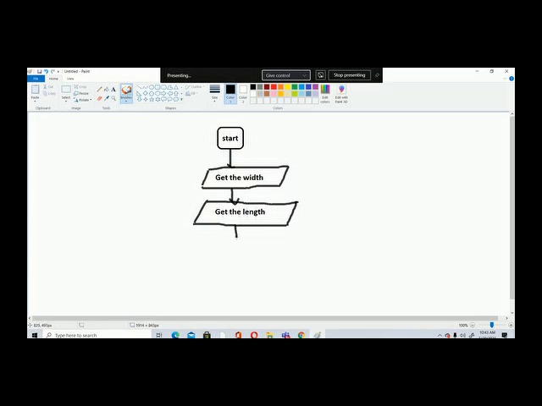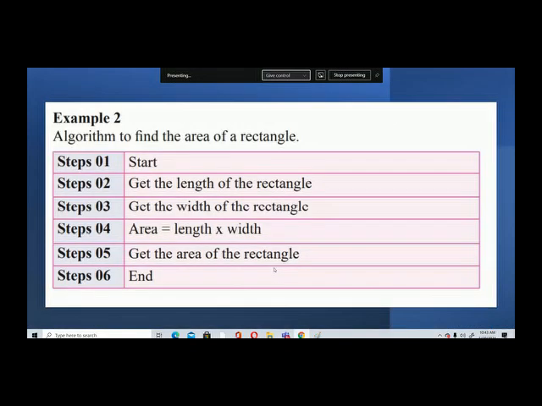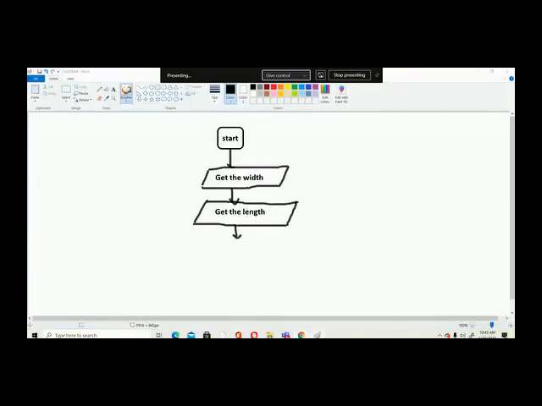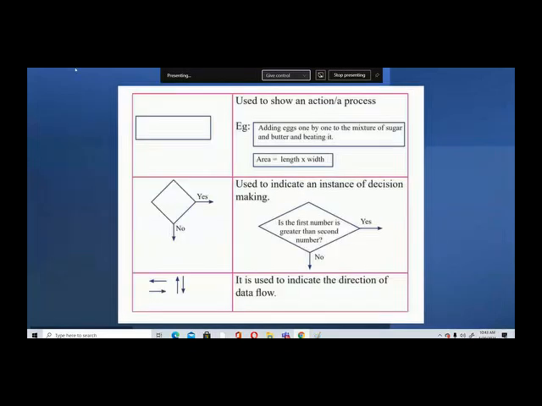Okay, right. Now we have got the length and the width. Now what you have to do next, we have to calculate the area of the rectangle. For that part we need to do this calculation. When you are doing such calculations, we use this rectangle shape. A rectangle shape is used to show an action or a process. Now this is the process.